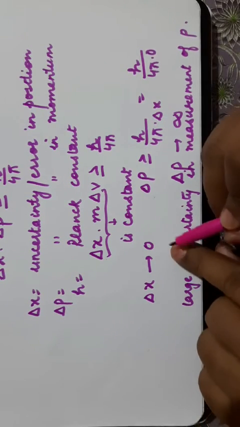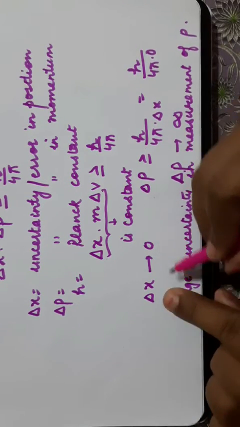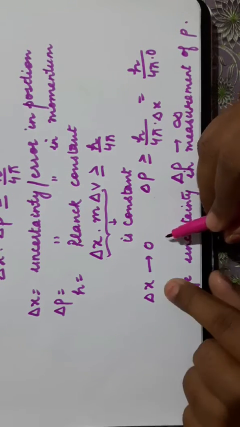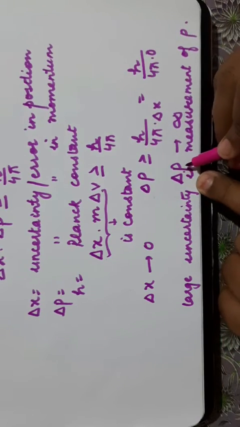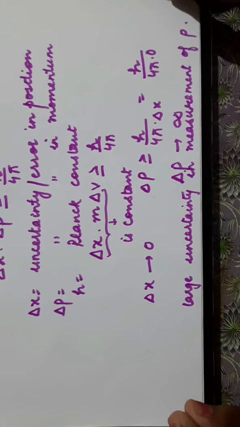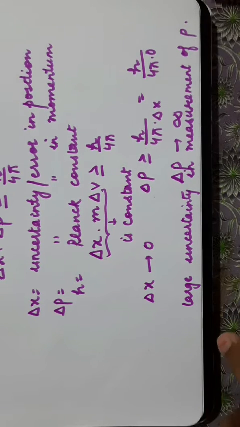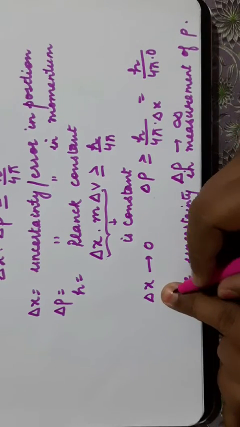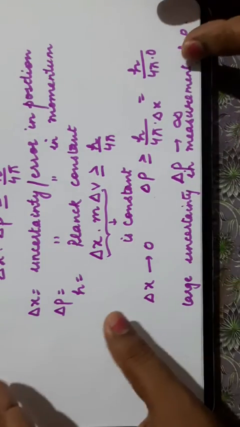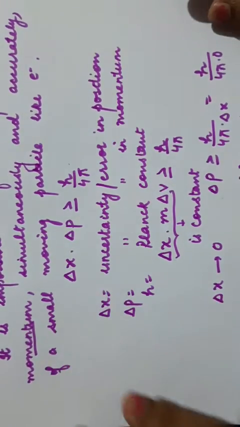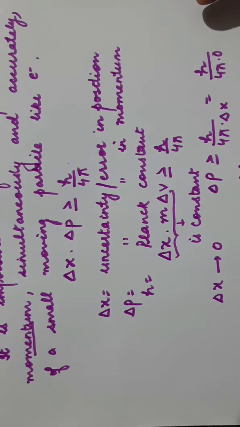So if delta x is equal to 0 or tending to 0, it means the error in position measurement is almost 0. We are able to locate the particle accurately. Then the uncertainty in measurement of momentum will become infinity, meaning there will be large uncertainty in the measurement of momentum, or vice versa. If we are able to find out the momentum of a particle accurately, we will not be able to find out the position of the particle. So this is the meaning of this statement: delta x into delta p is greater than or equal to h upon 4 pi. Now why does this happen? We will try to find out.